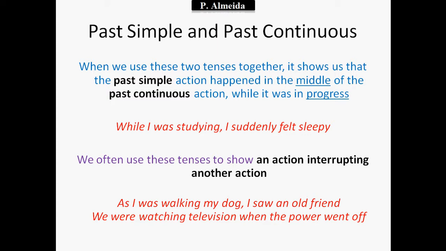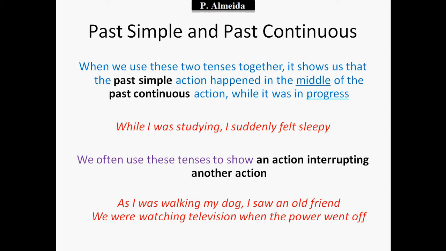So we often use these two tenses to show an action interrupting another action, interrupting temporarily, and then things can go back to normal. For example, "As I was walking my dog, I saw an old friend." So I was walking my dog, that was happening already when something else in the past happened as well. I saw an old friend, and then I stopped seeing the old friend.